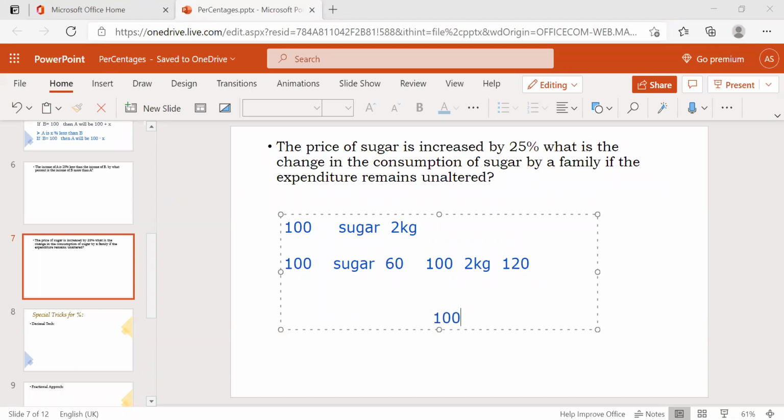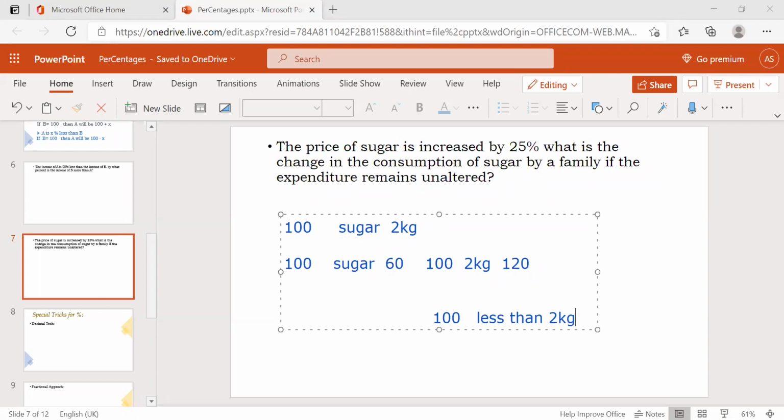How much will he give for 100 rupees only? That much they will give. That means they will reduce, less than 2 kgs he will give to me. Why? Because I have only 100 rupees and I can give him only 100 rupees.